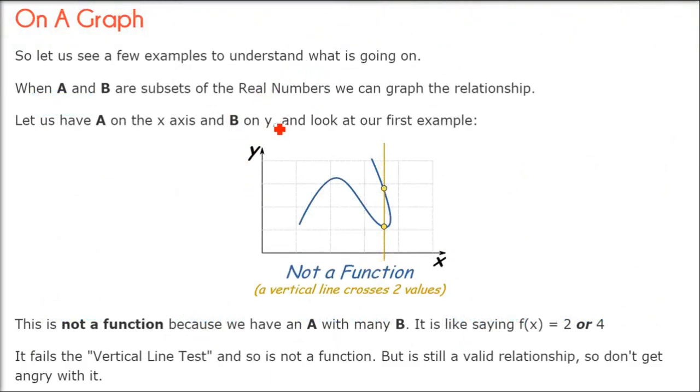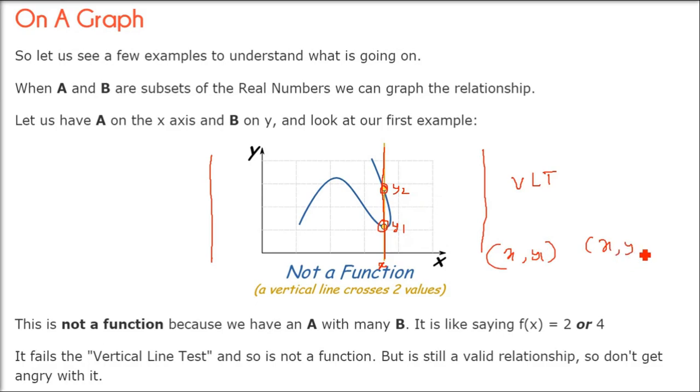When we try to understand a function on a graph, function is simply A to B mapping, set A to set B mapping. Now if you see, this is a vertical line test. Vertical line test is simply a pencil test. We start from left to right or either way. When it intersects the graph at more than one point, that is, for a single x value, you have multiple y values, that is x, y1 and x, y2.